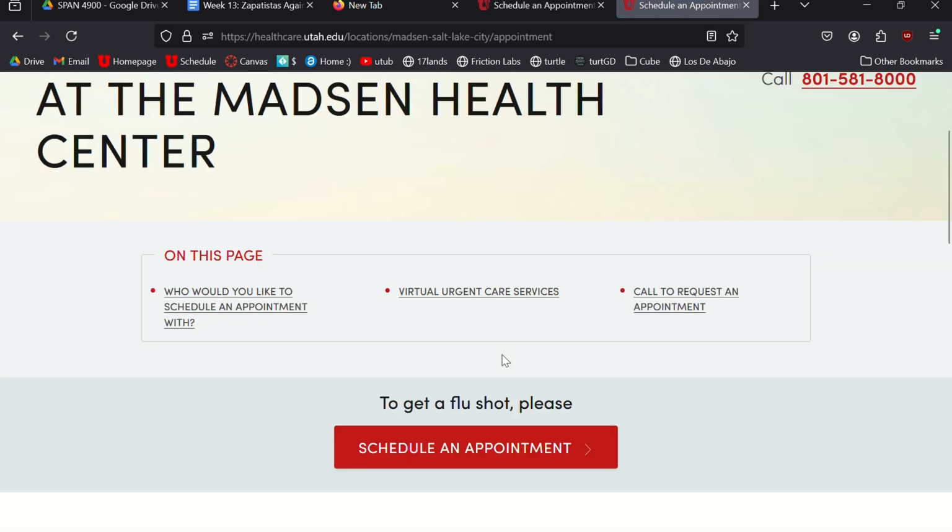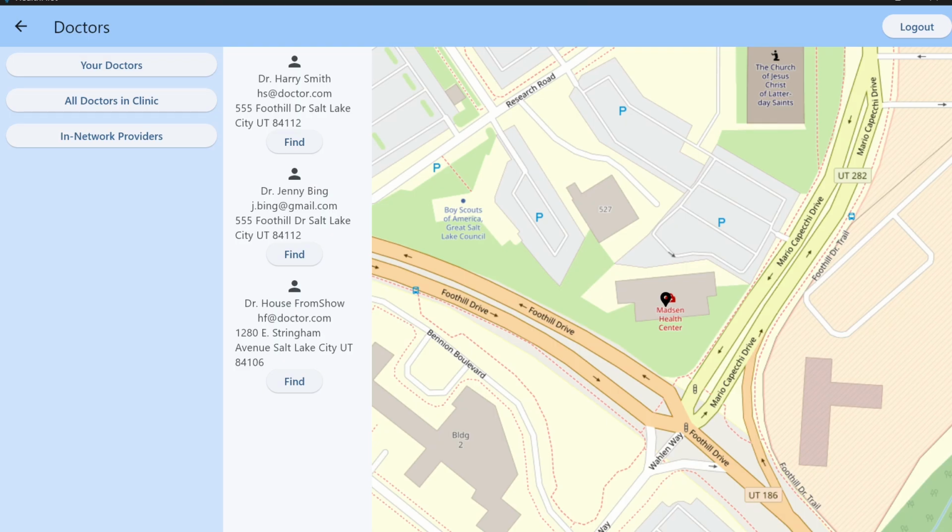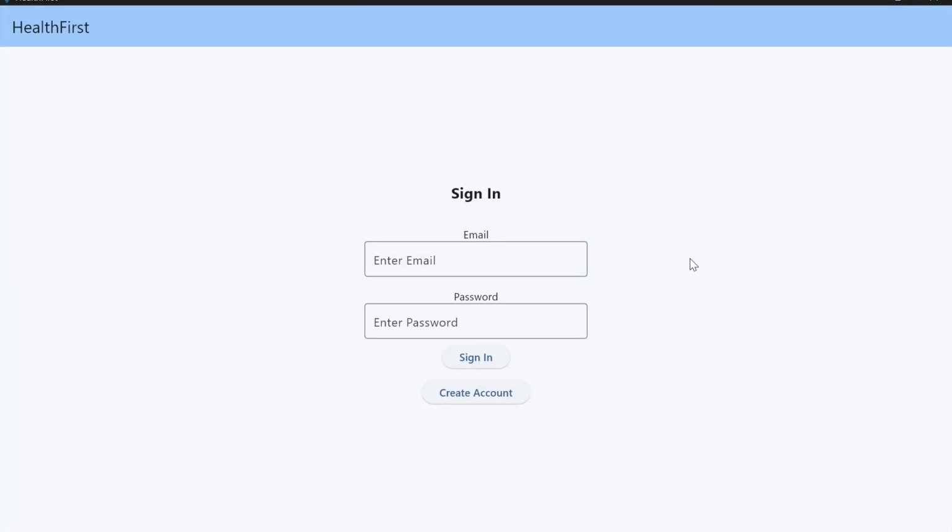And I can go to schedule an appointment, and I can either call in or do anything from here, but it made it so much easier to find the appointment. And that is all for the run through on the patient, on the HealthFirst application. Thank you so much.